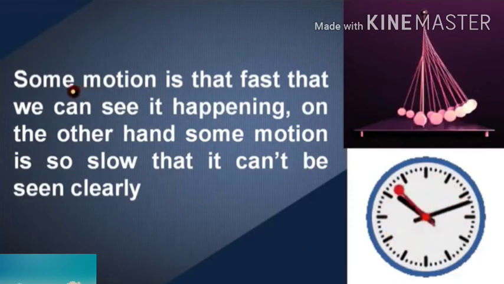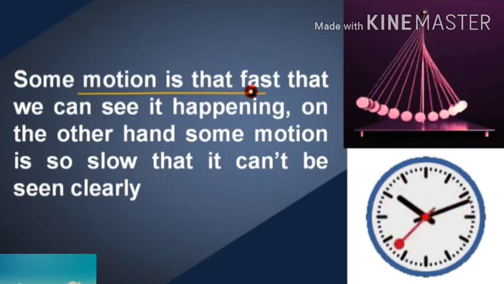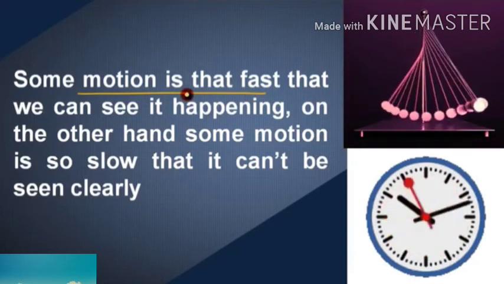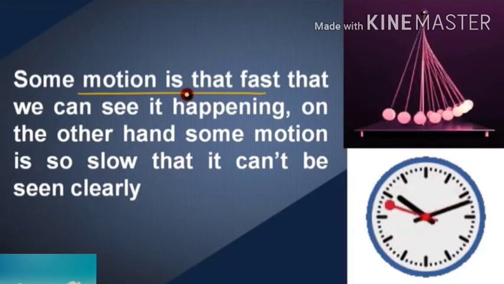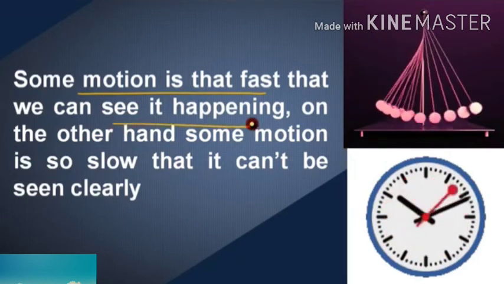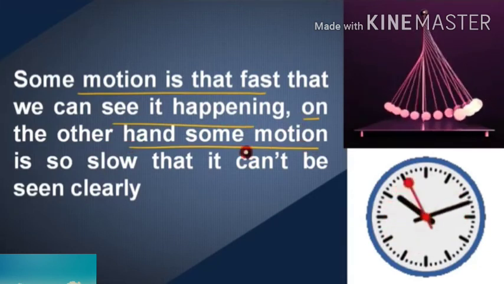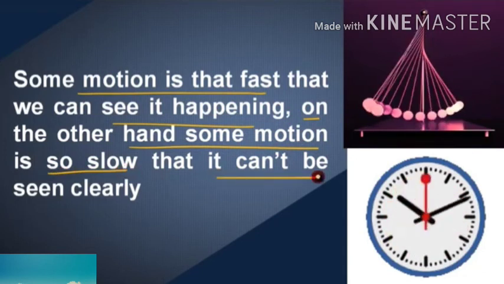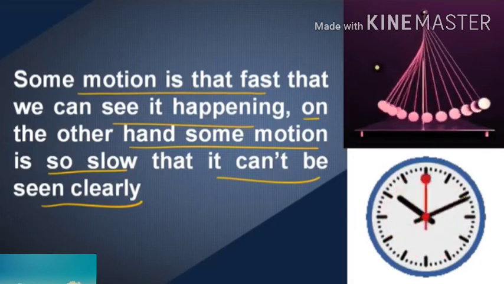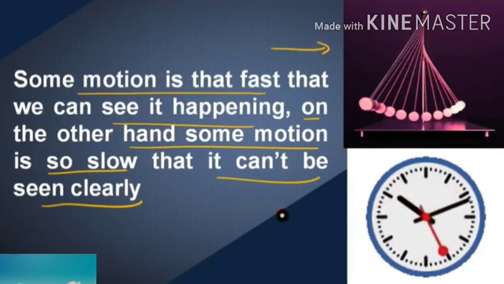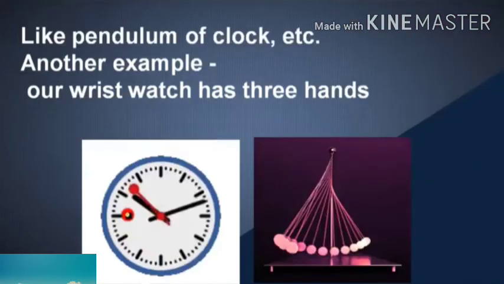Some motion is so fast that we can see it happening. On the other hand, some motion is so slow that it can't be seen clearly. Sometimes it may be moving very, very slowly. It is not at all visible to us. Some will move faster so that it can be seen clearly. We can take the example of a pendulum and clock. The hands of the clock are moving.